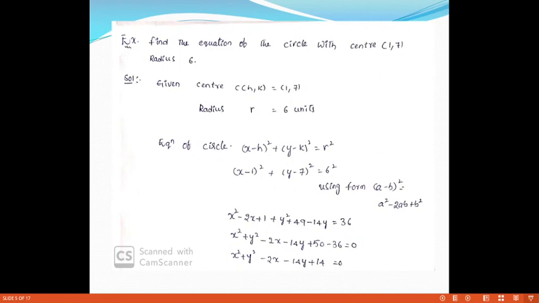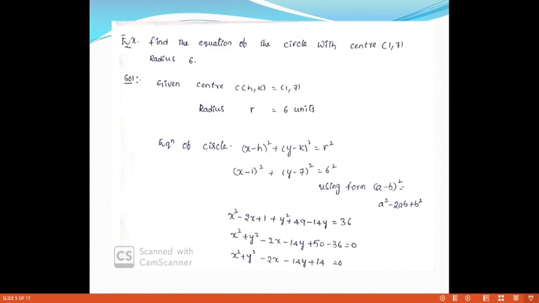What is the formula for the equation? (x minus h) whole square plus (y minus k) whole square is equal to r square. So substitute the values of h, k. What is h here? 1. k is equal to 7. (x minus 1) whole square plus (y minus 7) whole square is equal to 6 square.